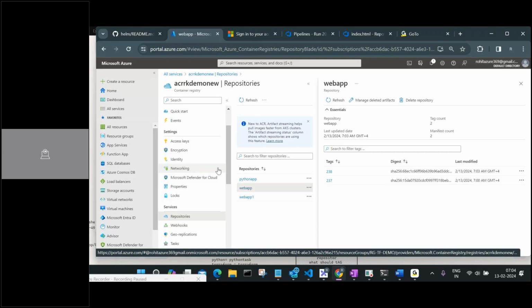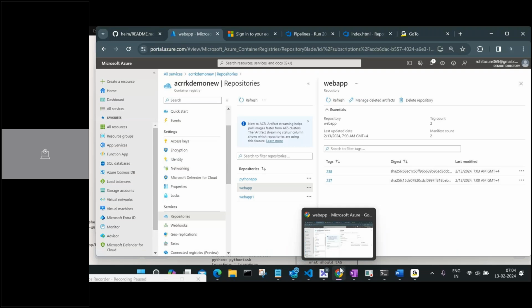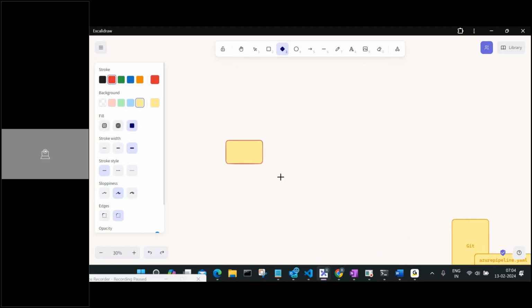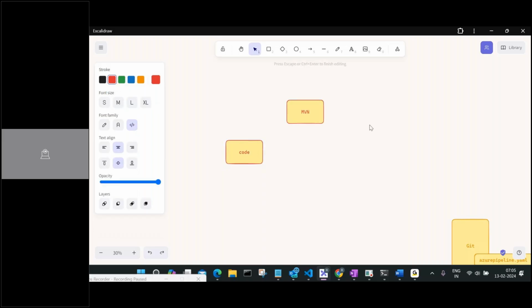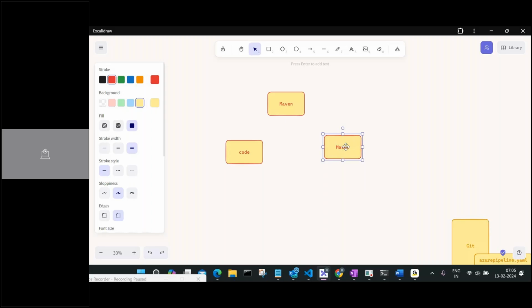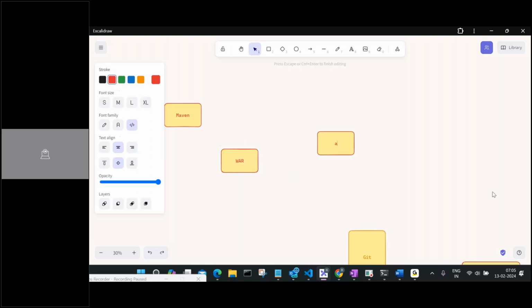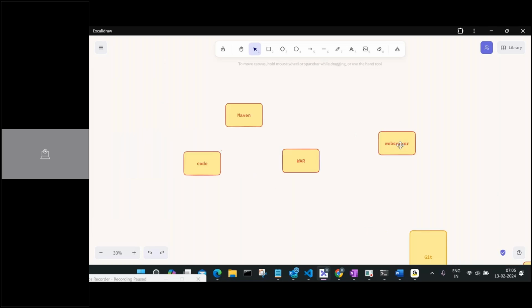So the old way was, if you go back to the older days, they did not really create a container here, right? So the thing is, you have a code. Say you have a Java code. In a Java code, you need to convert this Java code. You need to run some Maven on all those things. They used to run some MVN, Maven, and once you do the Maven run, they would create some var file. Now this var file you need to store somewhere, and then you can deploy this var file to your application, maybe your web server, whatever you have. Okay, this is the old way, and I can show you here.